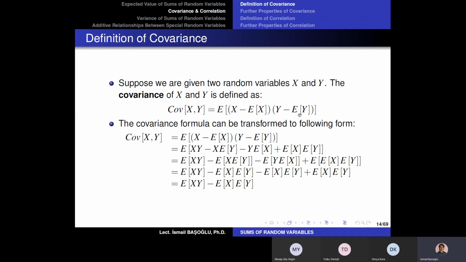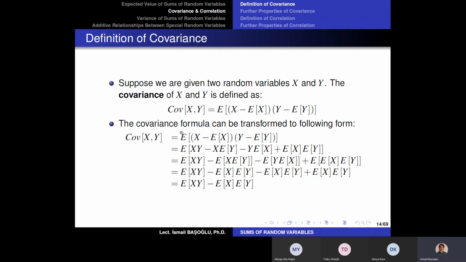You multiply these two values, and the expected value of the product of these deviations is going to be called covariance. In the ordinary variance that belongs to a single random variable, we were just taking the square of the deviation. So here, we write down both deviations that belong to the respective random variables and multiply them.